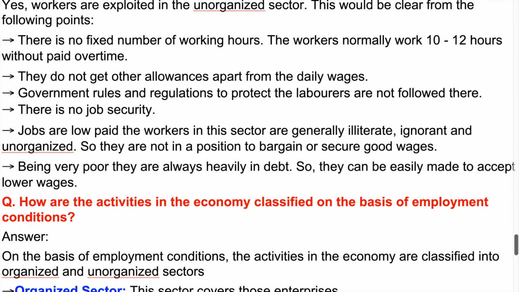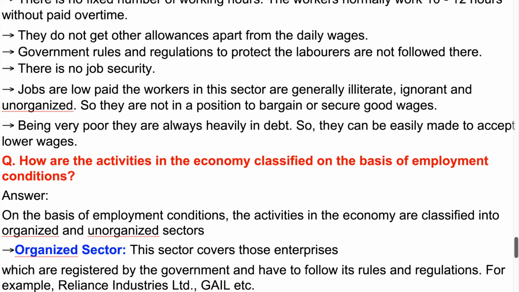Government rules and regulations to protect the laborers are not followed there. There is no job security. Jobs are low paid. The workers in this sector are generally illiterate, ignorant and unorganized. So they are not in a position to bargain or secure good wages. Being very poor they are always heavily in debt. So, they can be easily made to accept lower wages.